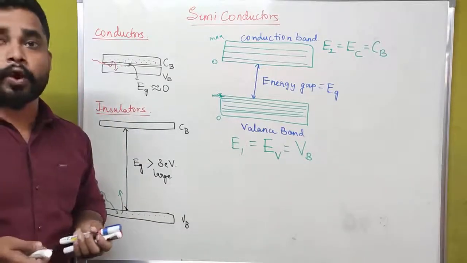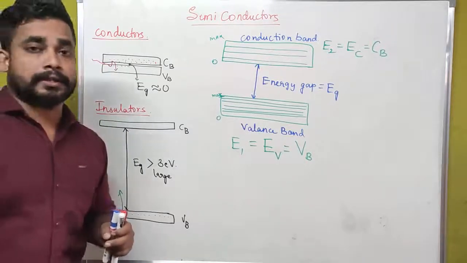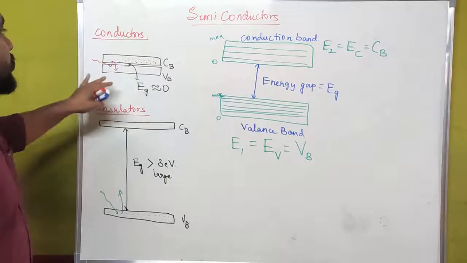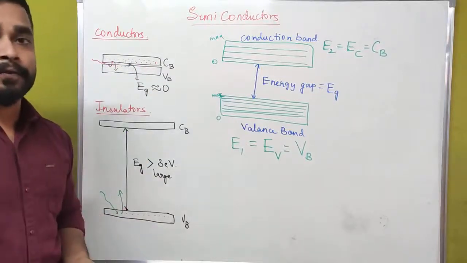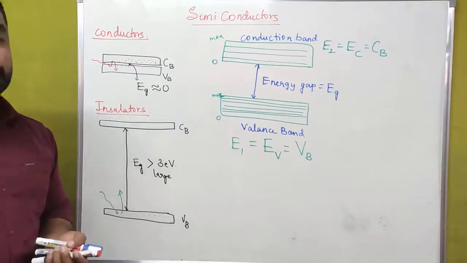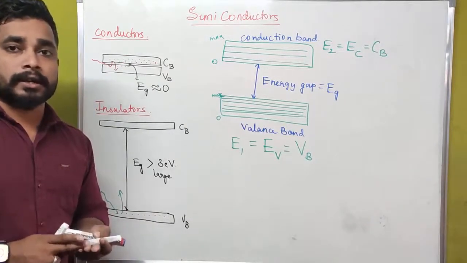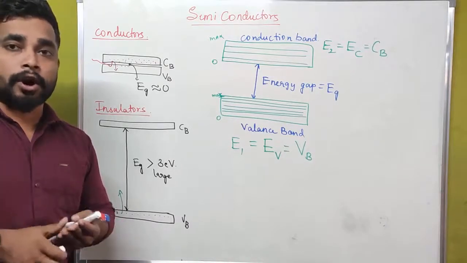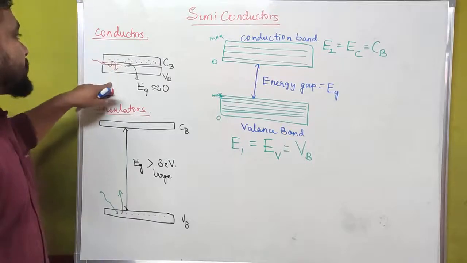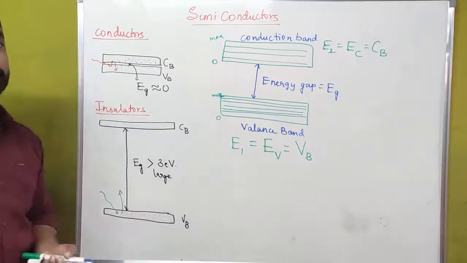For example, impure water is also a very good conductor of electricity. Examples of conductors include iron, gold, cobalt, nickel, silver, and copper.